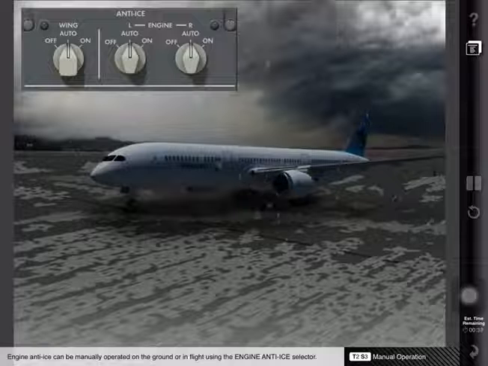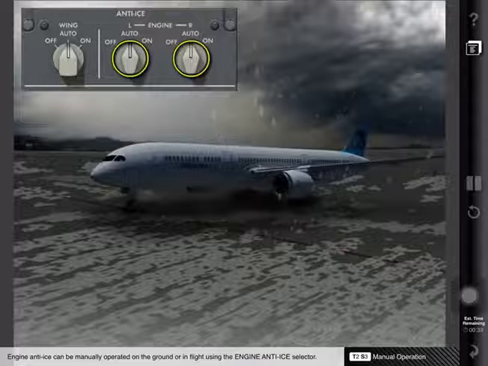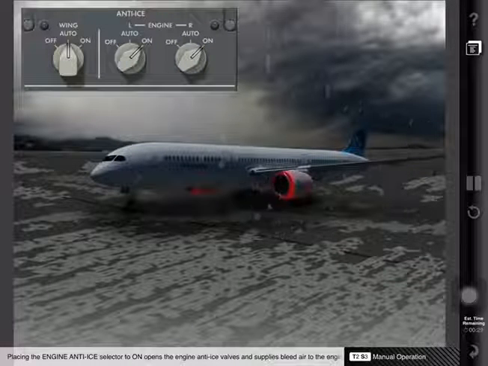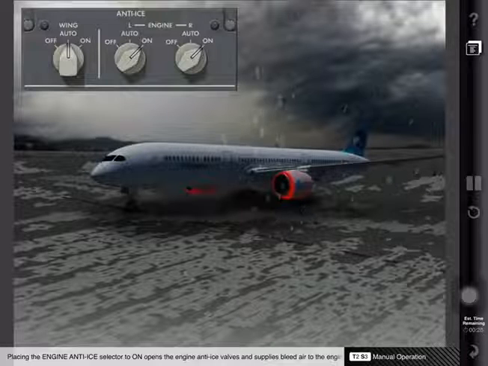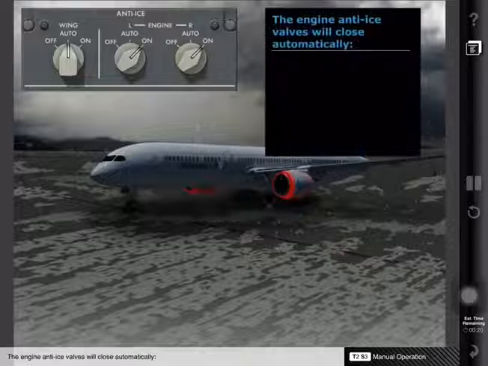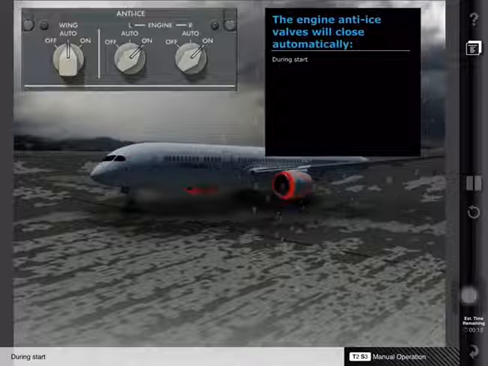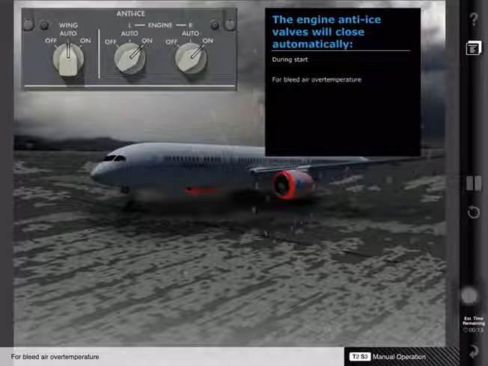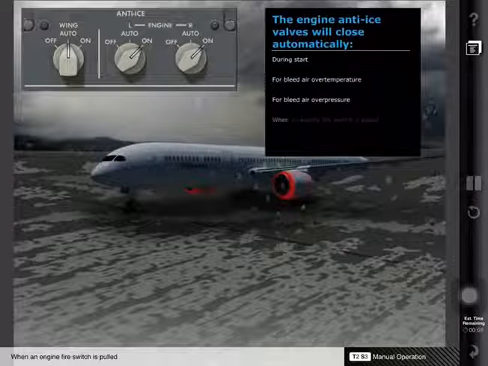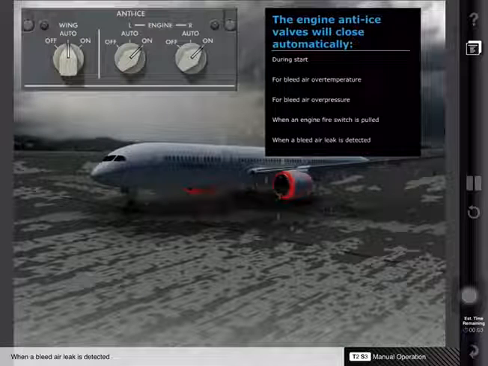Engine anti-ice can be manually operated on the ground or in flight using the engine anti-ice selector. Placing the engine anti-ice selector to On opens the engine anti-ice valves and supplies bleed air to the engine core and inlet cowl. The engine anti-ice valves will close automatically during start, for bleed air over temperature, for bleed air over pressure, when an engine fire switch is pulled, or when a bleed air leak is detected.